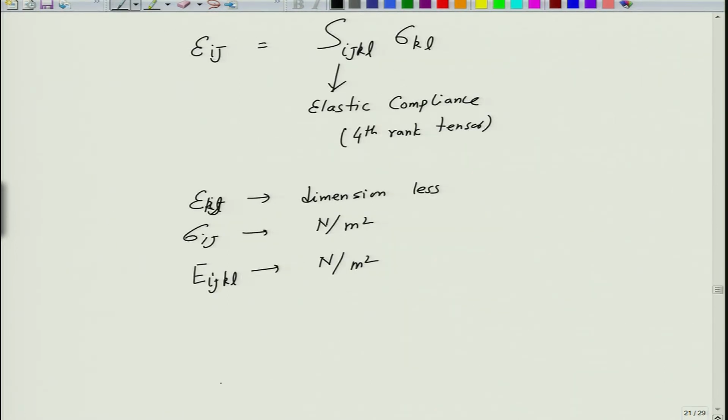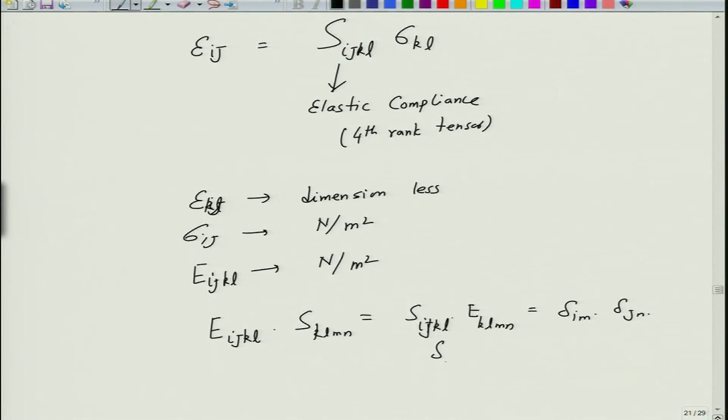If you combine the two, we can write them as E ijkl into S klmn is equal to S ijkl and E klmn, and this is basically equal to delta im into delta jn, and this delta is called the Kronecker delta.